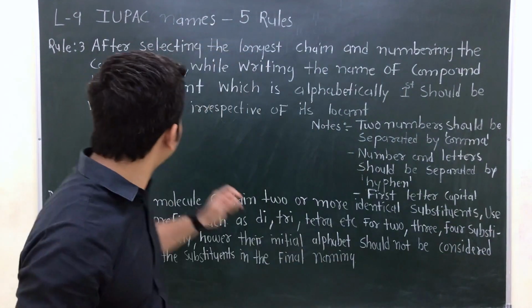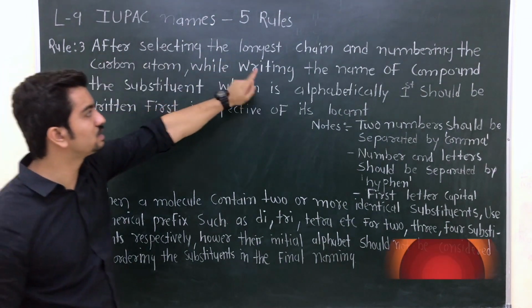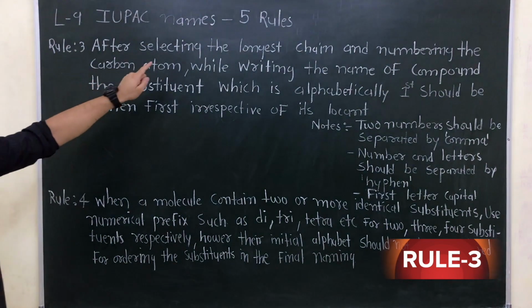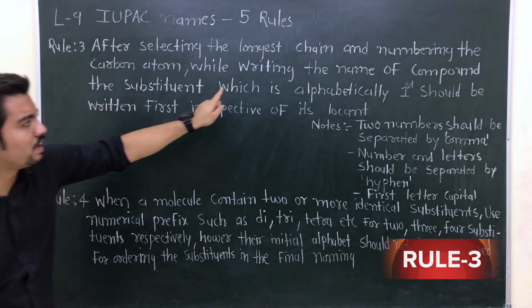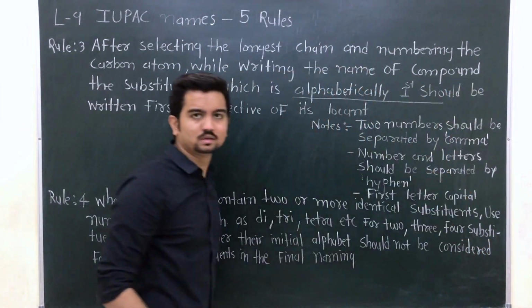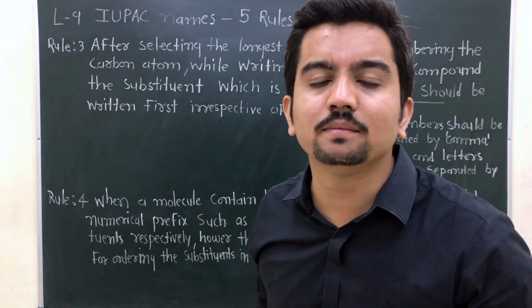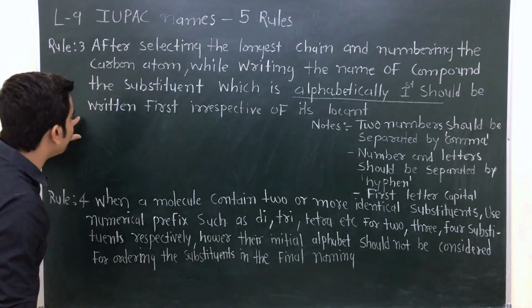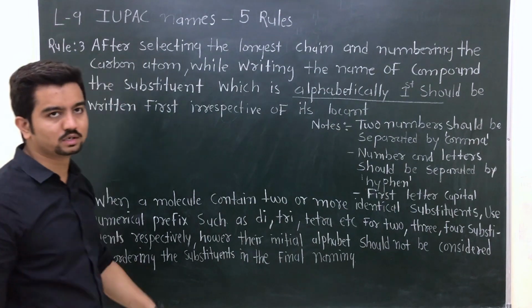Okay, so let's start rule number 3. After selecting the longest chain and numbering the carbon atoms, while writing the name of the compound, the substituent which is alphabetically first should be written first irrespective of its locus. Clear?